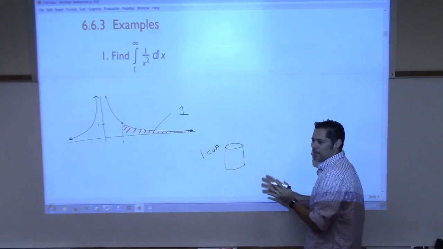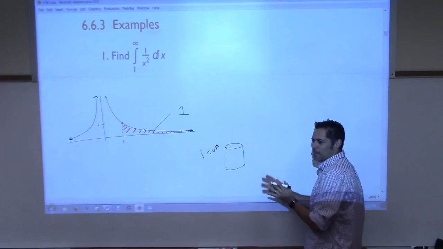The graph of 1 over x squared looks like this. It's kind of like a volcano that's infinite in the middle, it just keeps going up forever, it has an asymptote. And then, at 1, it's 1. And we are going to be integrating to the right of 1, yeah? From 1 to infinity. So we want to know the area over here. Let me extend this x-axis. So this continues to go down and down and down.